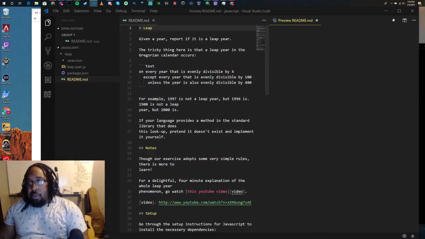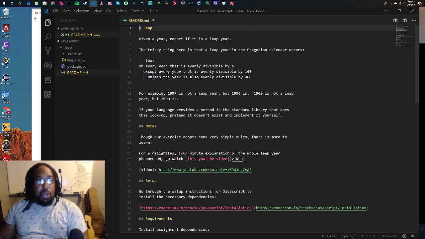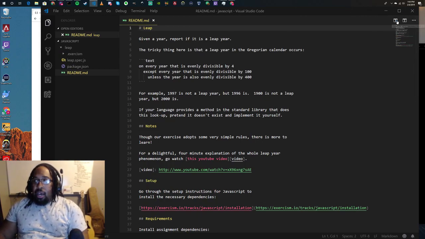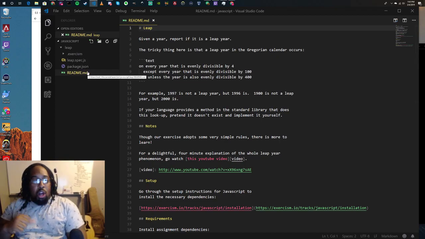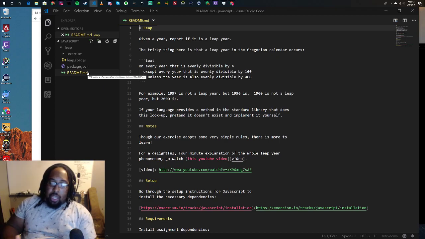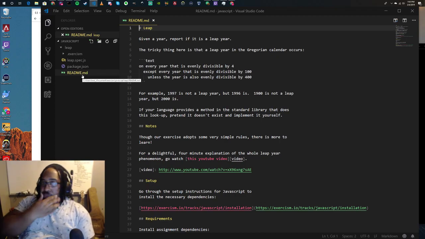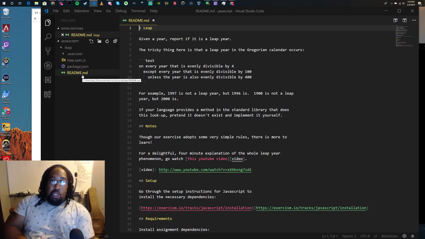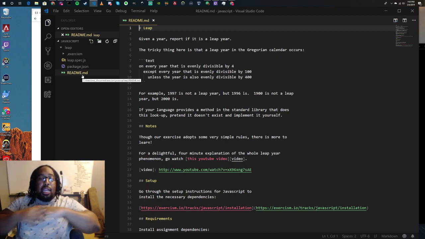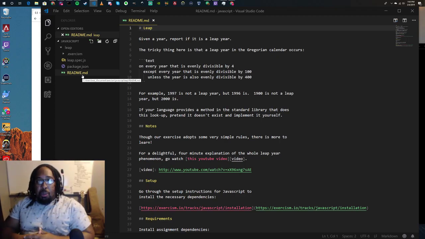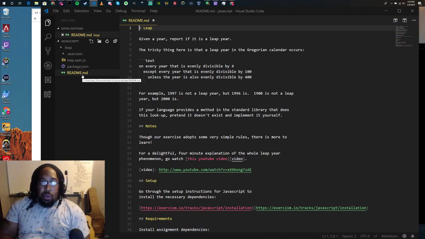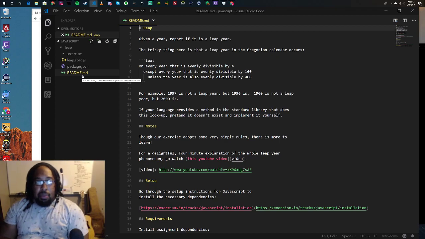So again, going into the README, cool thing, if you're using Visual Studio Code, which I highly recommend, it has this very cool Markdown previewer here. So this README, all of the repos, all the things you download, all the exercises and problems are going to have this readme.md. This is a common thing to put in any of your coding repos, any project that you're working on. This is the file that tells people what this thing is that we're using, how to run it, all the information that you would want to share with someone. That all goes in this readme file.